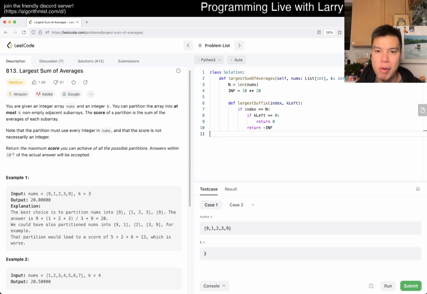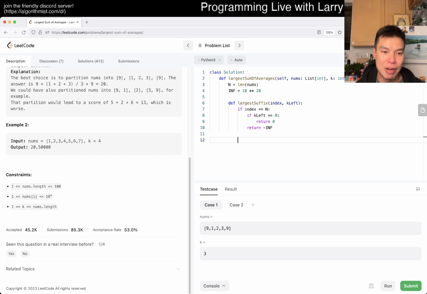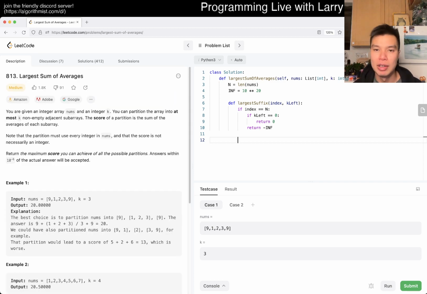Okay, and then okay, right? Now, some of this is a little bit cheating in the sense that it is working backwards from knowing that we only have 100 elements, because just as a back of the envelope, index goes from 0 to n, k left goes from 0 to k, which is also 100, right?